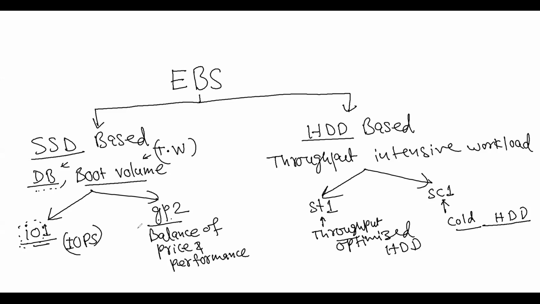So that's not for IOPS, that is for throughput. Too much log will be kept there, so it requires a lot of bandwidth, and the huge volume should be kept quickly. That is throughput. So for throughput intensive, which one will you use, ST1 or SC1, Urvashi?